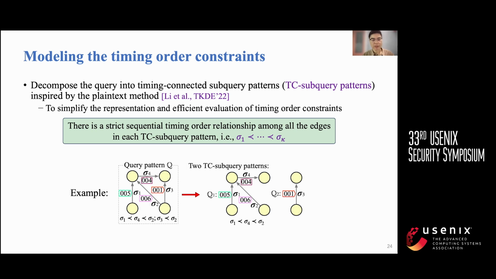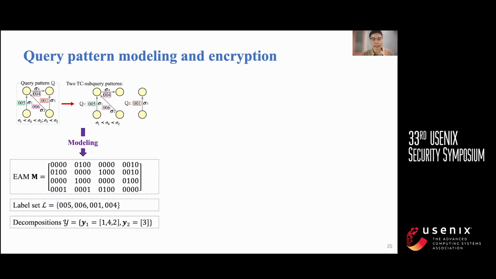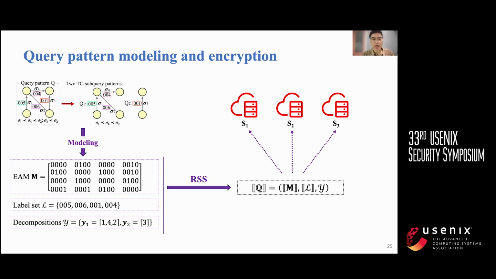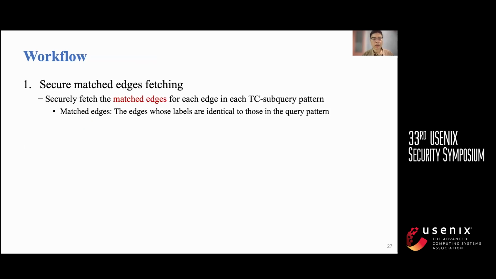among these three edges. After modeling the query pattern as introduced above, the private values in the query pattern are secretly shared among the cloud servers. I now introduce how to securely detect time-constrained matches over each secretly shared snapshot. First, I introduce the workflow.